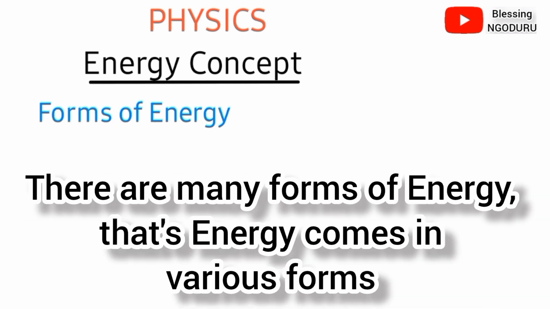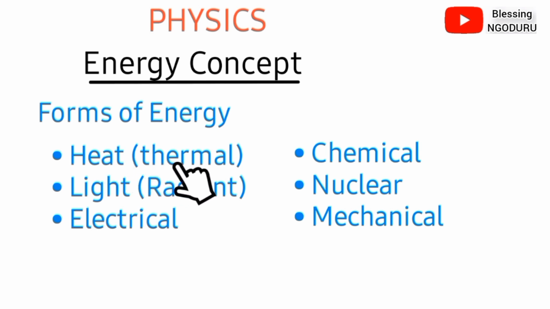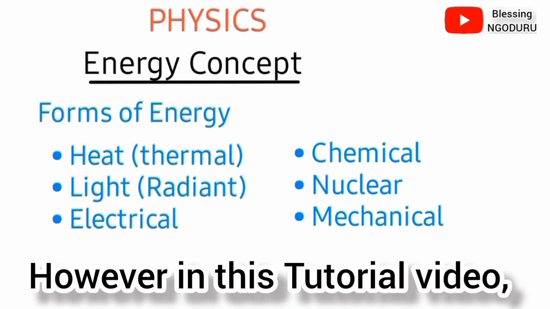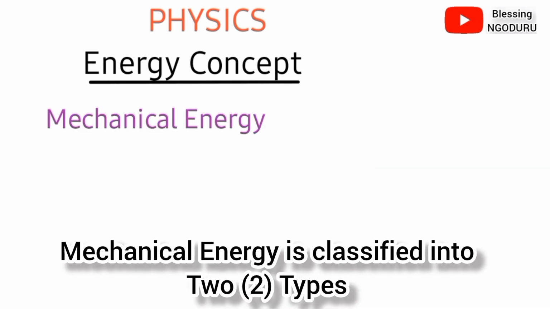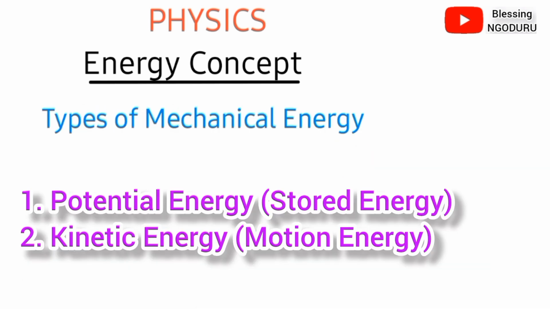There are many forms of energy, that is, energy comes in various forms. We have heat, also referred to as thermal energy, light or radiant energy, electrical energy, chemical energy, nuclear energy, and mechanical energy, to mention but a few. However, in this tutorial video, we shall be concerned with only mechanical energy. Furthermore, mechanical energy is classified into two types. The first one is potential energy, also called stored energy. The second one is kinetic energy, also called motion energy.